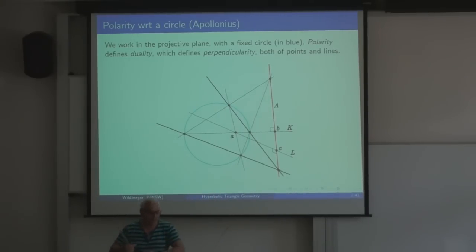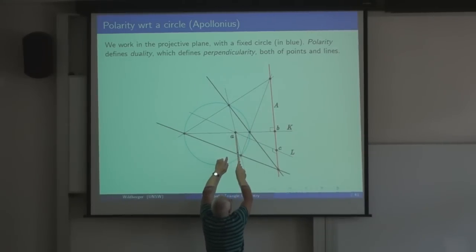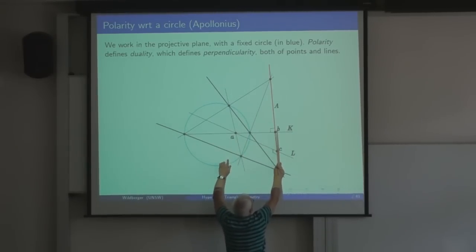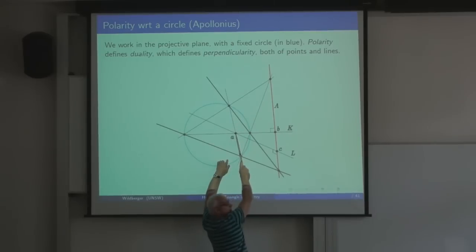And there's a duality, so that we can also define perpendicularity between points. We say that two points are perpendicular if one lies on the dual of the other. So there's a duality in this theory. For example, the dual of this is this line.